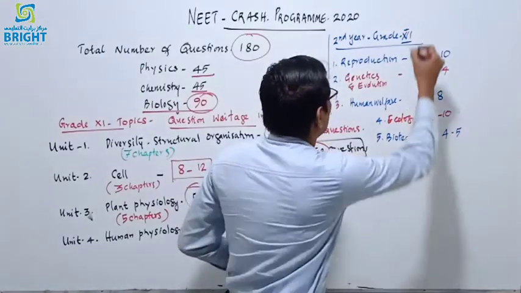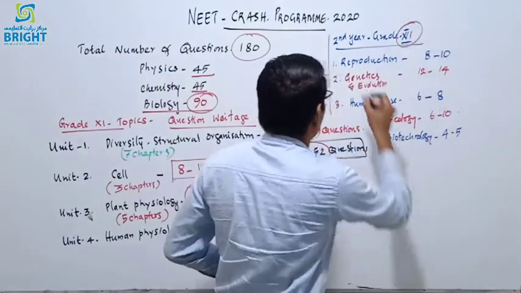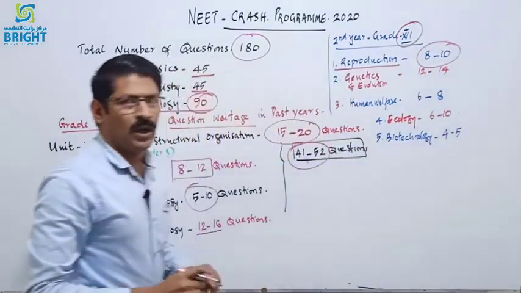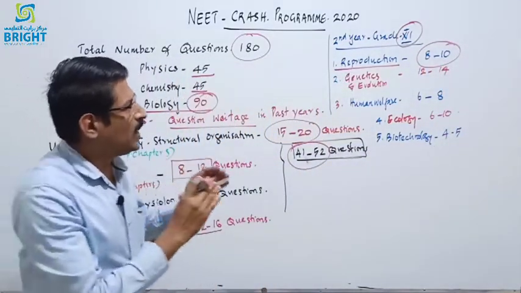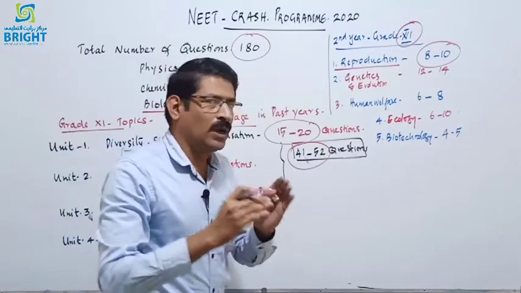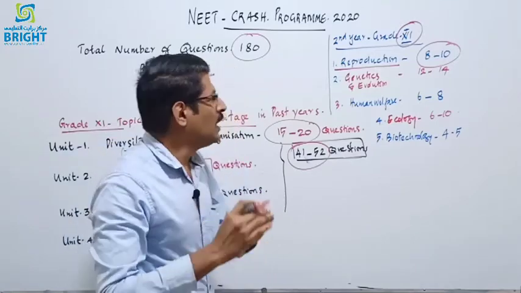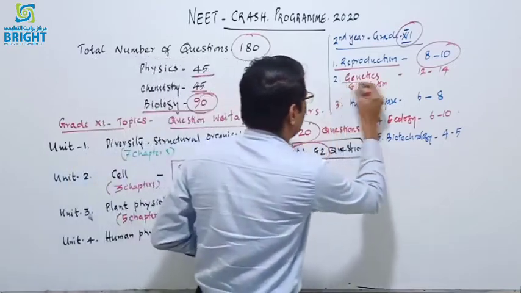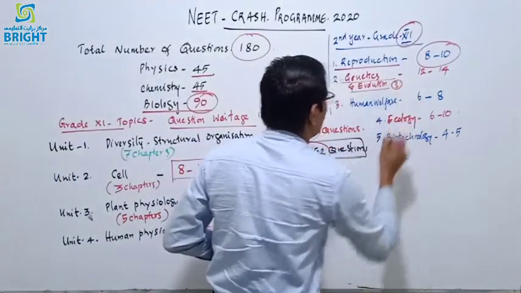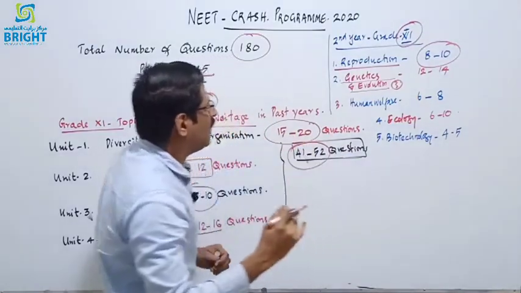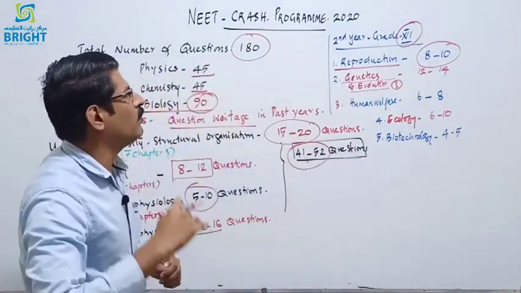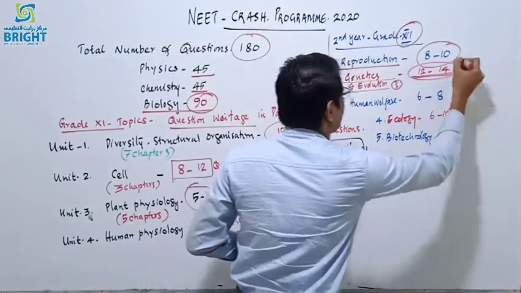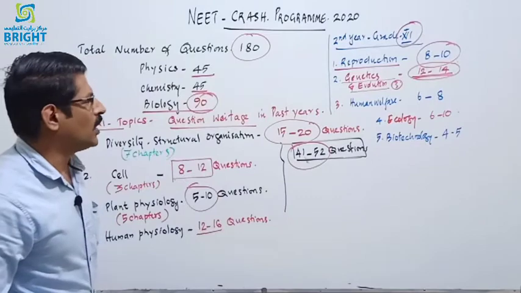When we move into the grade 12 topics, the reproduction 4 chapters will carry about 8 to 10 questions. In this, the first chapter is with very low weightage, but the other 2 chapters are with very high weightage, and reproductive health also has very low weightage. And genetics and evolution will normally carry 3 questions, but from the first chapter, principles of inheritance and molecular basis of inheritance, it is around 10 questions. So it is another very important chapter.